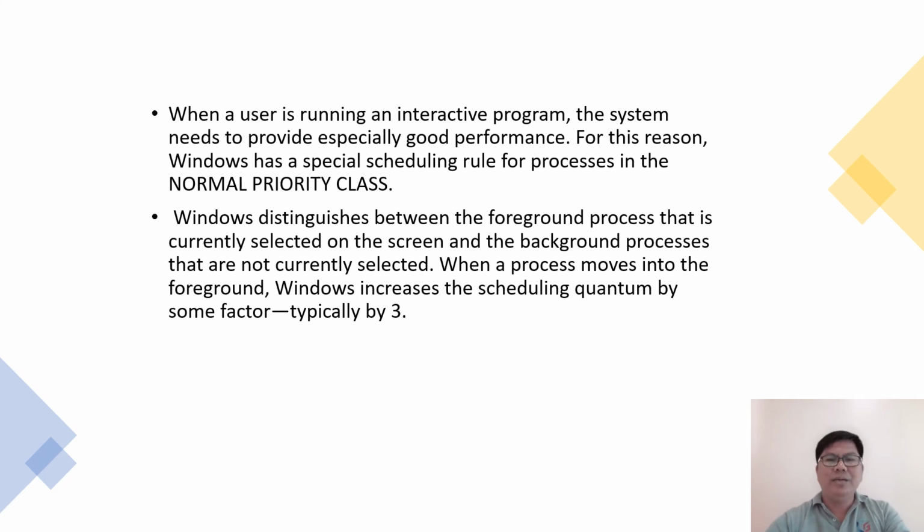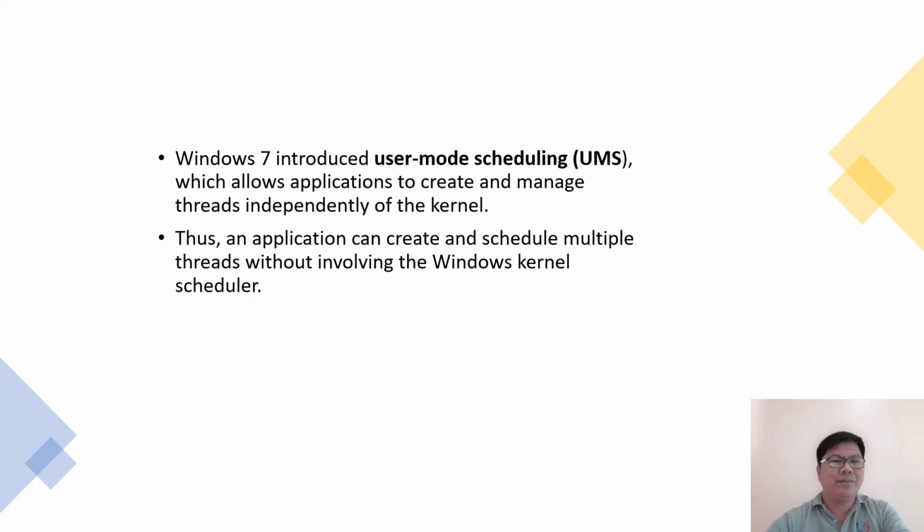When a user is running an interactive program, the system needs to provide especially good performance. For this reason, Windows has a special scheduling rule for processes in the normal priority class. Windows distinguishes between the foreground process that is currently selected on the screen and background processes that are not currently selected. When a process moves into the foreground, Windows increases the scheduling quantum by some factor, typically by 3. This increase gives the foreground process 3 times longer to run before a time-sharing preemption occurs.